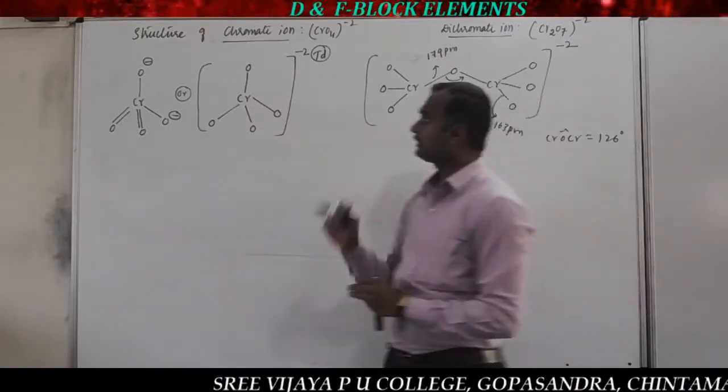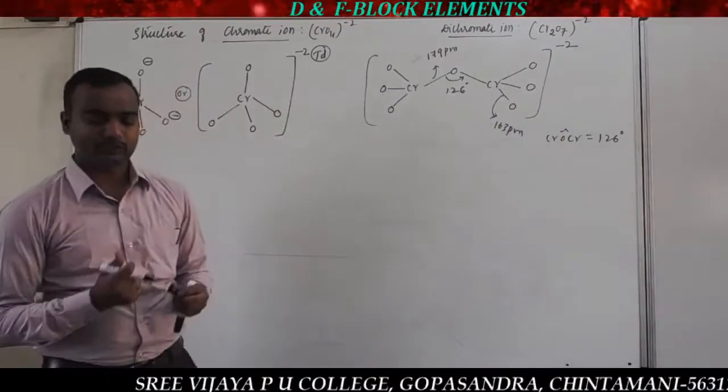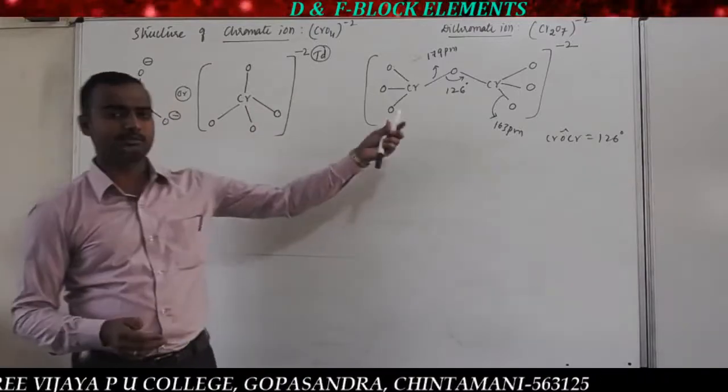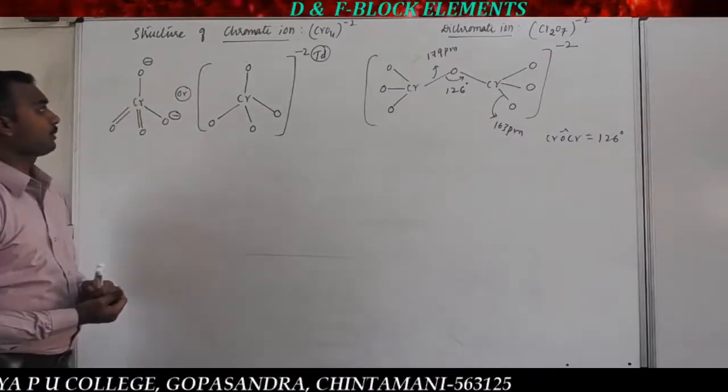Okay? So that's about the structure of the chromate and dichromate ions. The structure is what we call tetrahedral. So that's about the structure of chromate and dichromate ion.